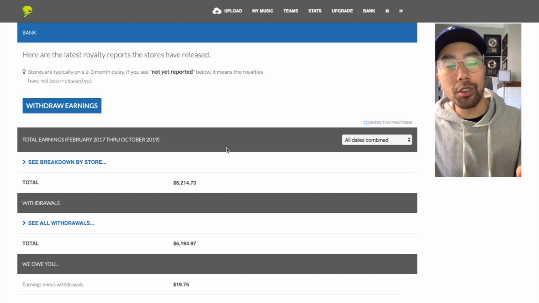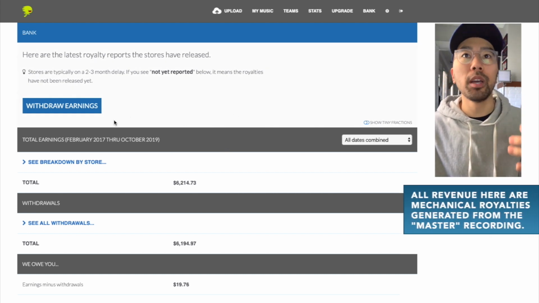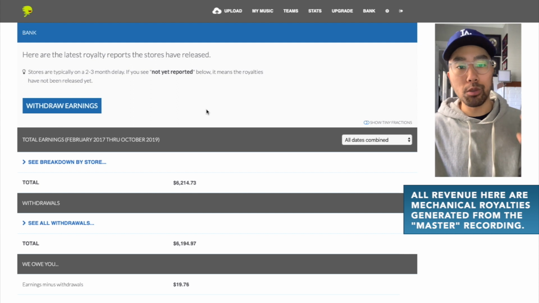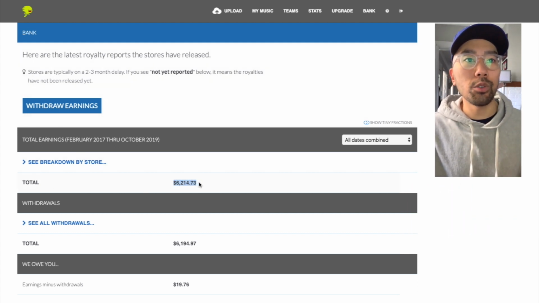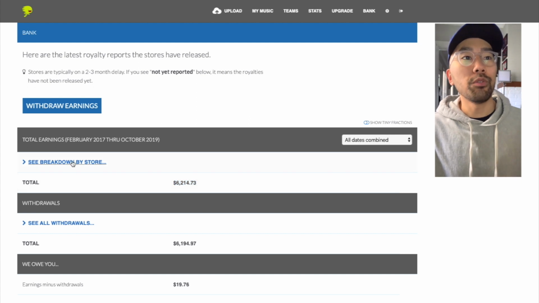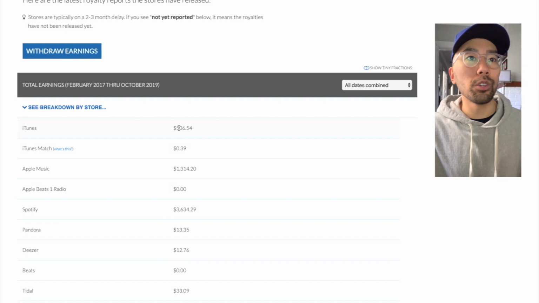Now, the last feature, which is really helpful, especially if you want to know where all your money is coming from, if you click on bank up here, it's going to show you all the earnings that you have generated from having your music on these platforms. So you can see here, I've generated a total of $6,214.